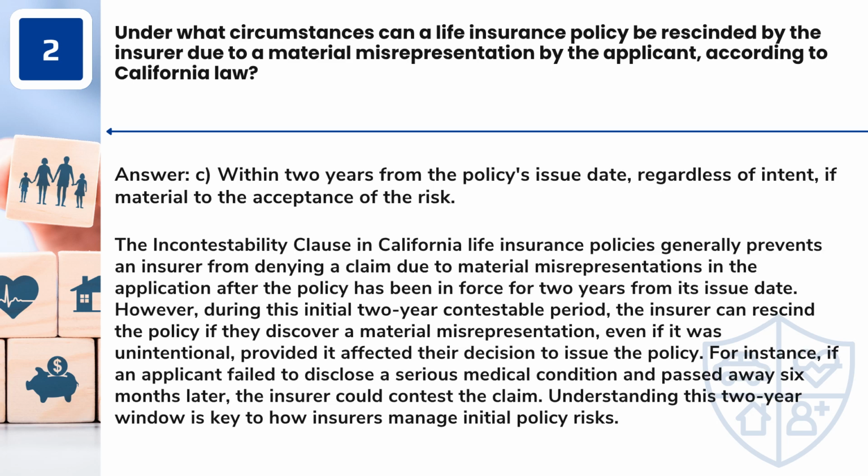Answer: C. Within 2 years from the policy's issue date, regardless of intent, if material to the acceptance of the risk. The Incontestability Clause in California life insurance policies generally prevents an insurer from denying a claim due to material misrepresentations in the application after the policy has been in force for 2 years from its issue date. However, during this initial 2-year contestable period, the insurer can rescind the policy if they discover a material misrepresentation, even if it was unintentional, provided it affected their decision to issue the policy.